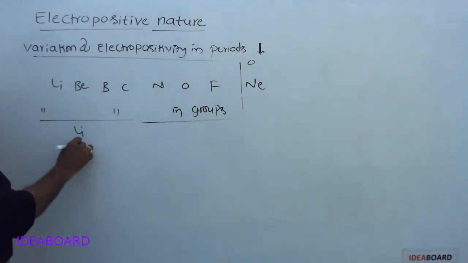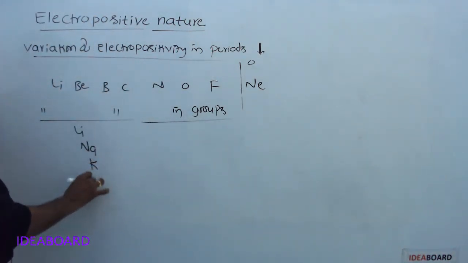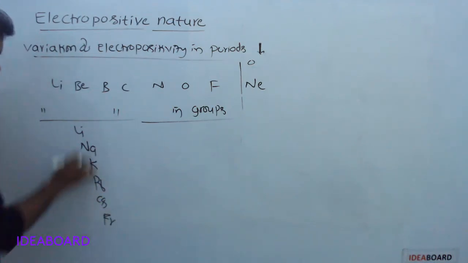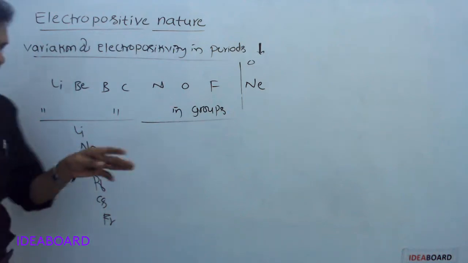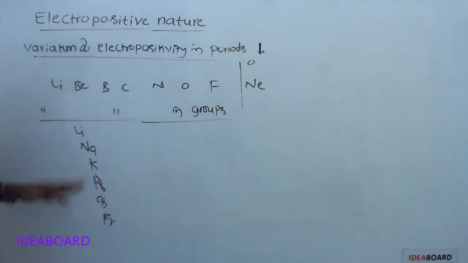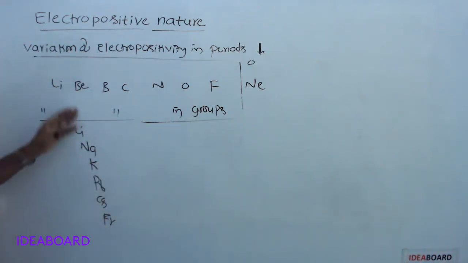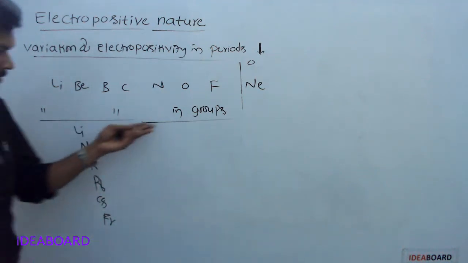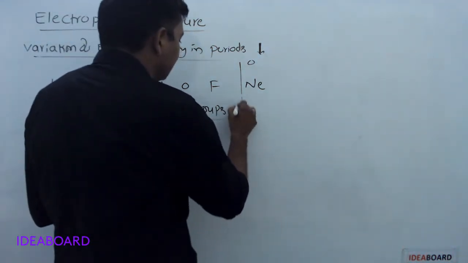If we take alkali metals, lithium, sodium, potassium, rubidium, cesium, francium, these are first group elements. Top to bottom, atomic size increases, ionization potential decreases, and as IP decreases, electropositivity increases.